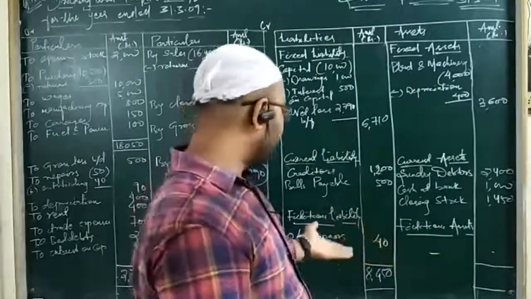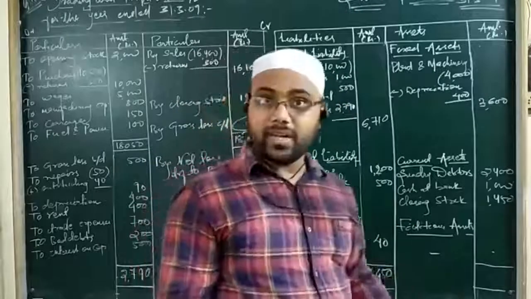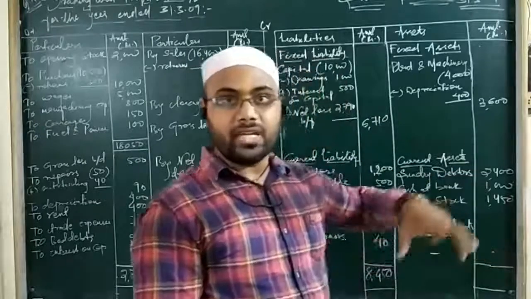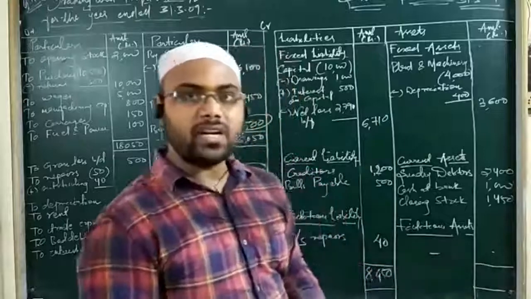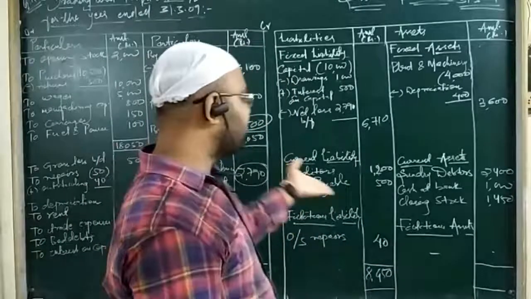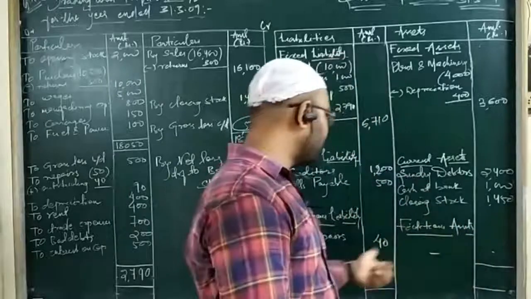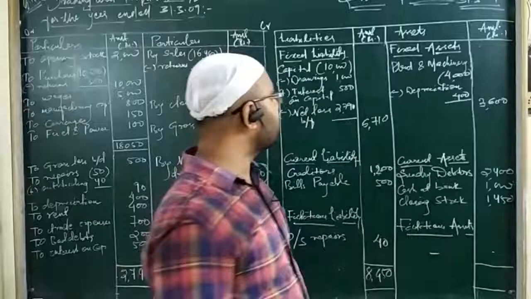Now, since we have got 8450 on one side, if you had made any mistake, we could not get the same total on the asset side. But if we have not committed any error or mistake while posting the adjustments or the transactions given inside the trial balance, we will definitely get the same answer that we got on the liability side of the balance sheet. So let's check whether we are correct or not.